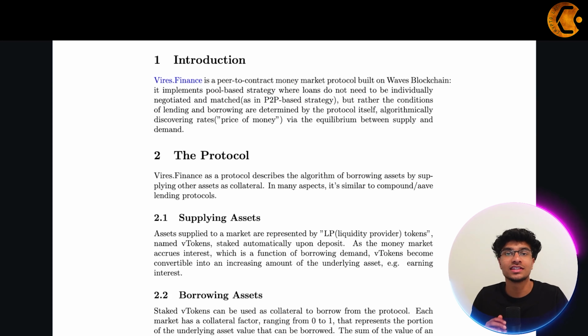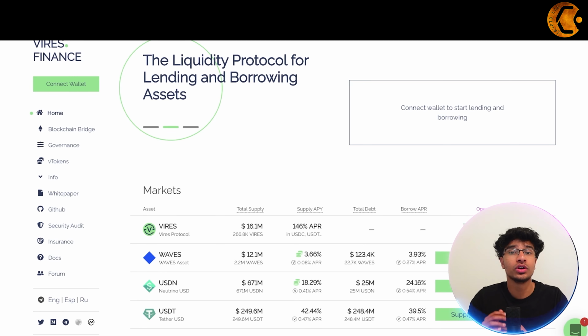So let's start with the basics and get a little definition of what Vires Finance exactly is. Over here on their white paper, it says Vires Finance is a peer-to-contract money market protocol built on Waves blockchain. It implements a pool-based strategy where loans do not need to be individually negotiated and matched as in a P2P based strategy, but rather the conditions of lending and borrowing are determined by the protocol itself, algorithmically discovering rates, the price of money, via the equilibrium between supply and demand. So they're essentially a liquidity protocol for lending and borrowing assets.